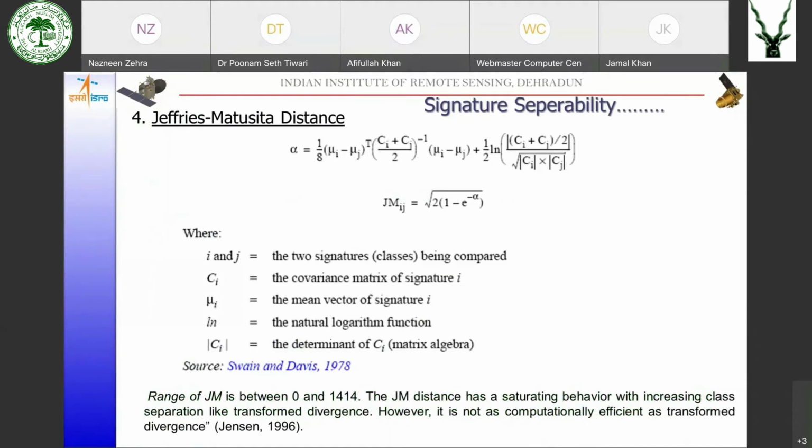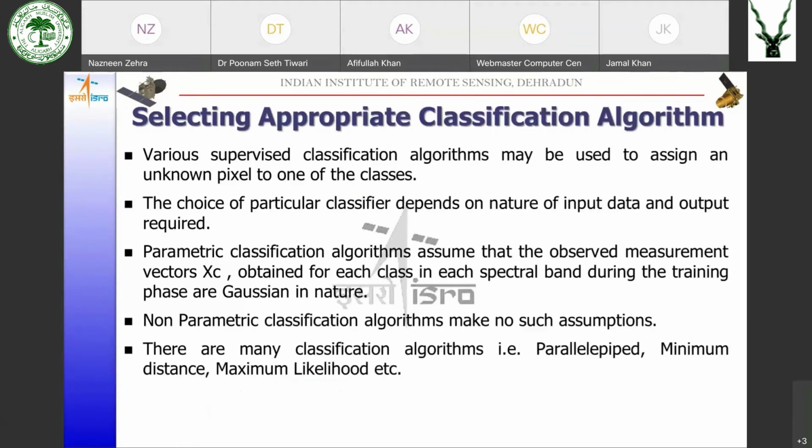And for every distance, the threshold values are given, that less than that threshold value, the signatures are not separable. More than that, the threshold values, the signatures would be separable. So you can refer to any book for these equations. We will not delve into these equations.